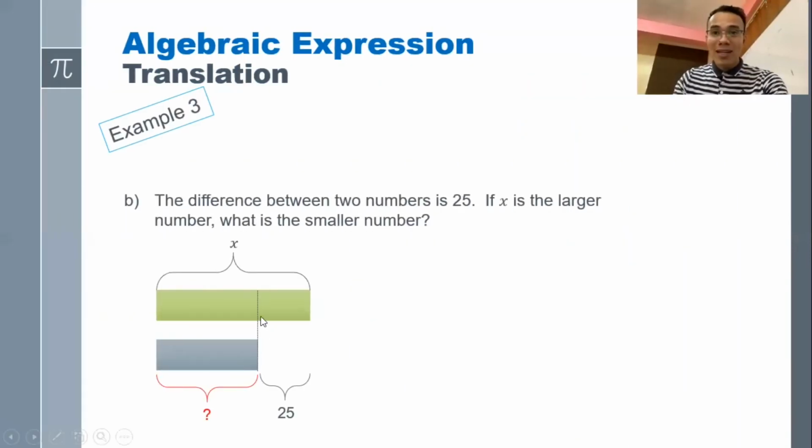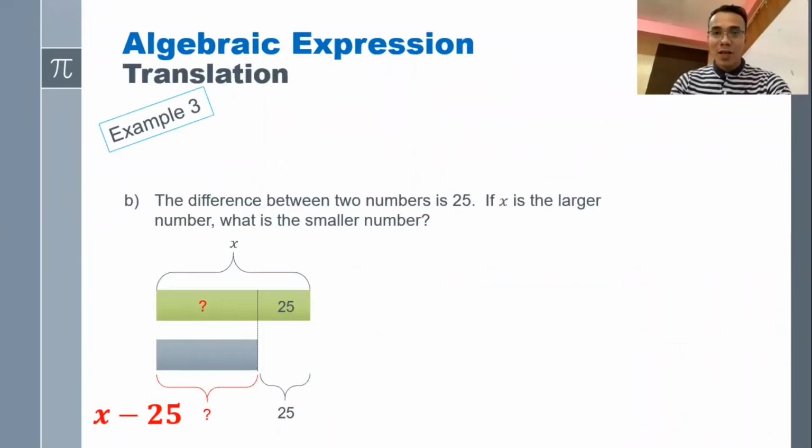So we have to analyze the bar model, and we have to really think what operation is appropriate in order to answer the question of the problem, which is, what is the smaller number? And based on this model, the correct operation is subtraction. Therefore, our answer is x minus 25.